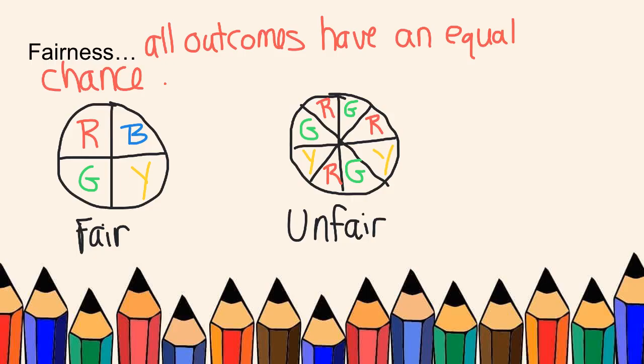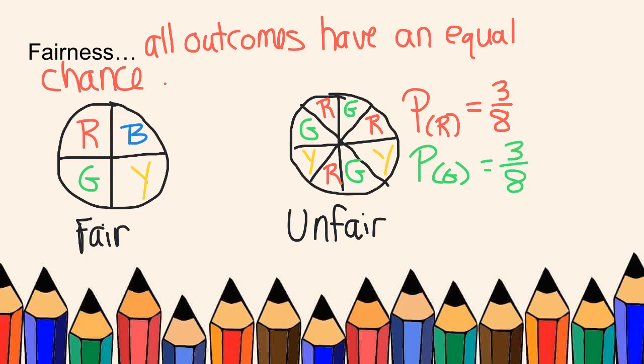So let's talk about why this is unfair. When I'm figuring out probability, it's a big letter P, and then what I'm looking for down here is a little letter in parentheses. So I want the probability of red. There are 3 sections out of 8 that are red. Probability of green. There are 3 sections out of 8 to get green.